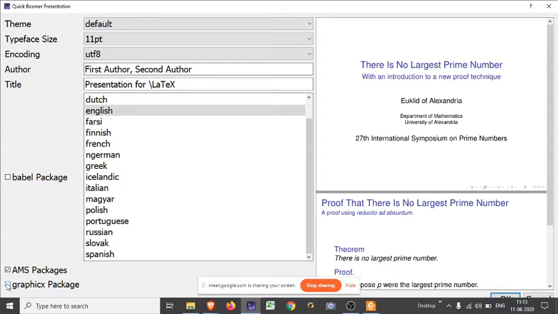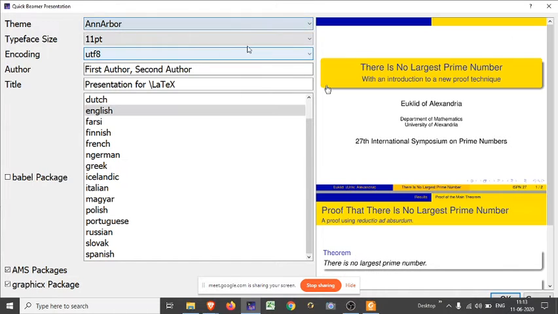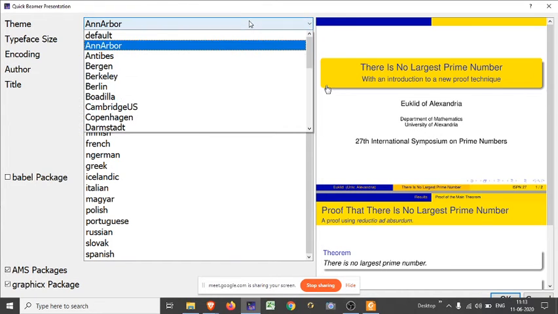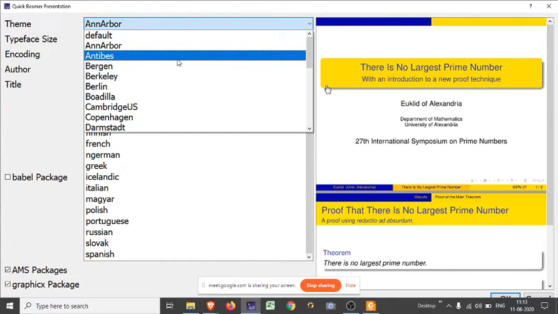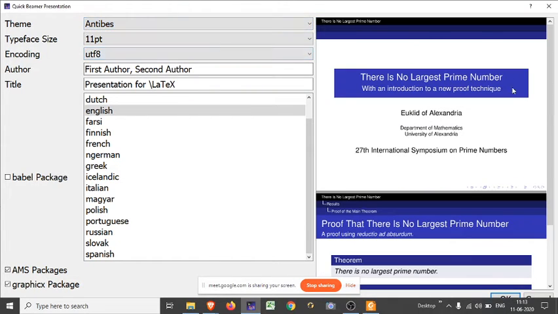AMS package and graphics package. In graphics you may do a lot of design. And just one thing I want to show: this is the structure of the default theme. Suppose you want to choose another theme. Just click on an arrow and these things change automatically. You do not need to change manually. Suppose these things are not what you want, then just choose another. Click on this and it changes automatically. So you may change it as you want.